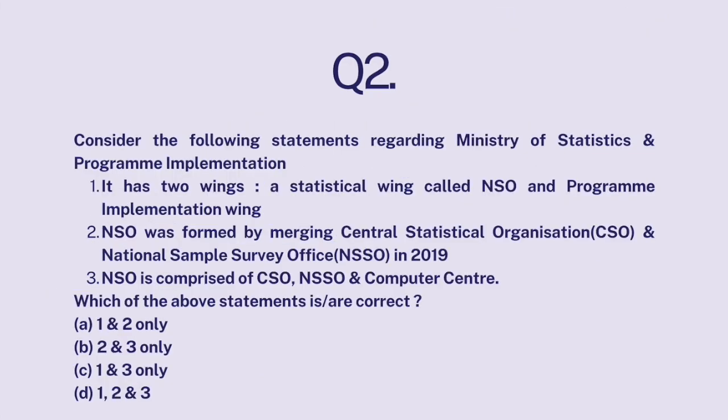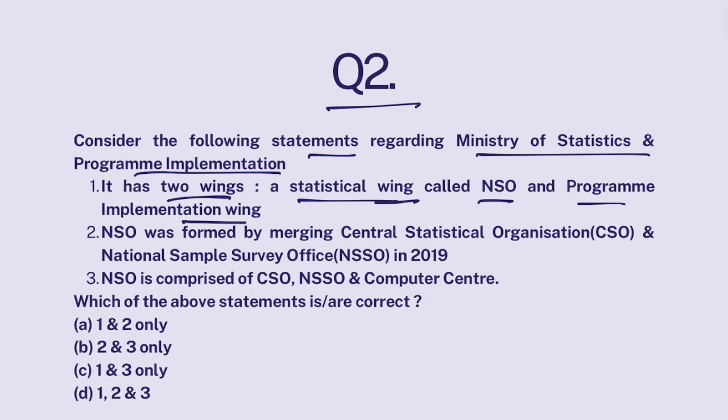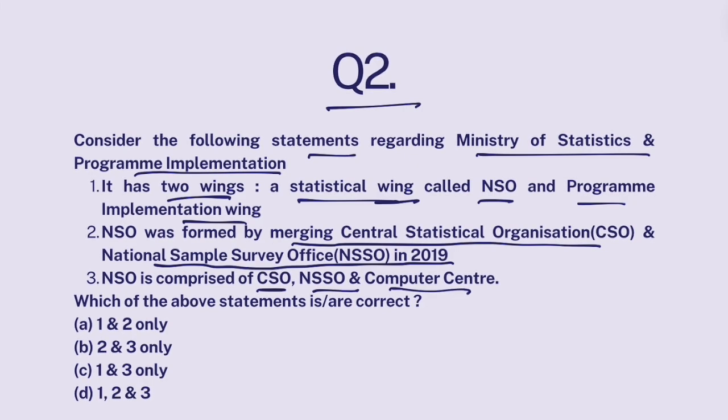Question number 2. Consider the following statements regarding Ministry of Statistics and Program Implementation. This ministry has 2 wings, a statistical wing called NSO, and a program implementation wing. NSO was formed by merging Central Statistical Organization and National Sample Survey Office in 2019. NSO is comprised of CSO, NSSO, Computer Center. All right. Now look, Ministry of Statistics and Program Implementation definitely consists of 2 wings. One is called the Statistical Wing.